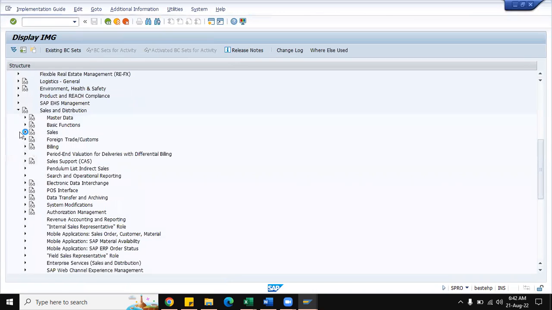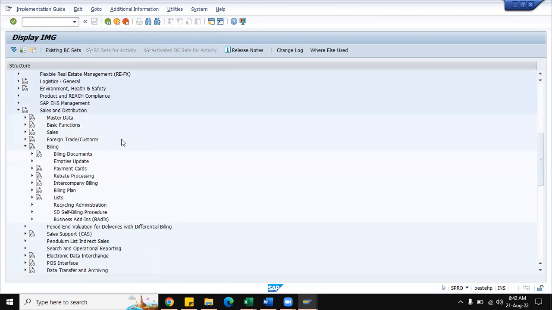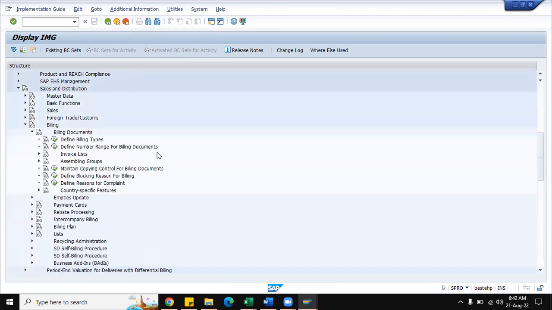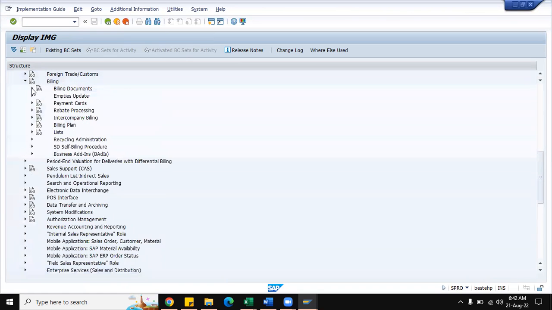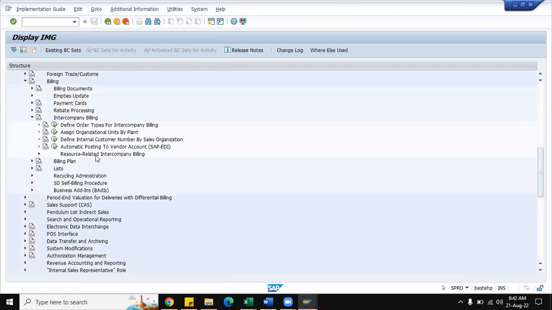Under sales and distribution, billing, billing documents. So here, under billing, intercompany billing is there. So the first step is define order types for intercompany billing.